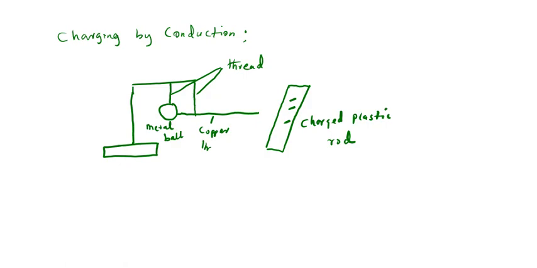Remember that copper thread is a good conductor. So when you touch this copper thread to this charged plastic rod that is negatively charged, what happens? Charges will flow from this copper thread to the metal ball. The charge that is flowing is the electron, the negatively charged particle, flowing to this metal ball. So when that happens, we will now have excess electron in this metal ball.